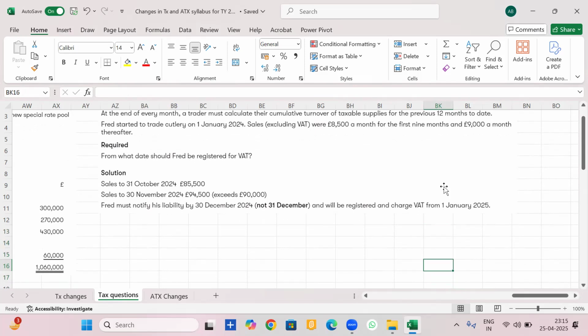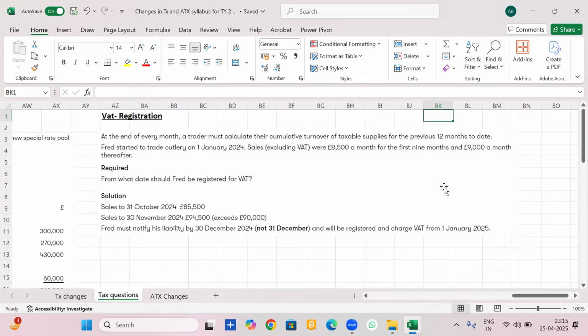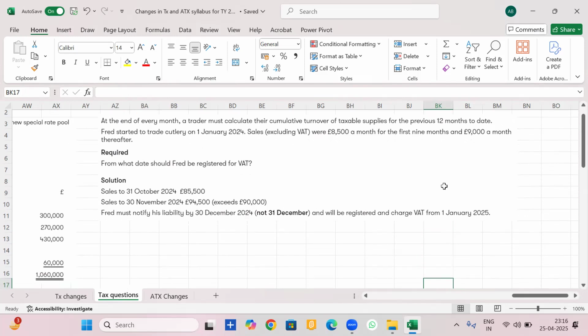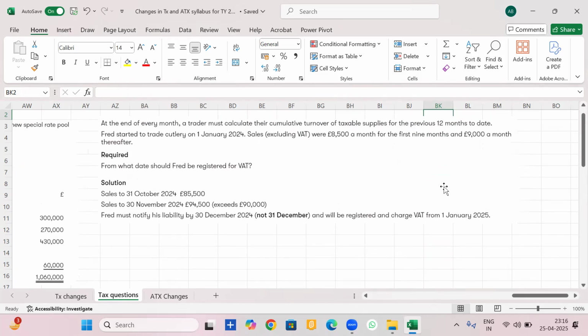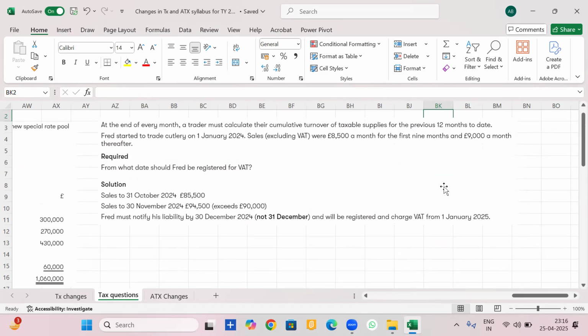Since it is exceeding 90,000, he will be required to register for VAT with HMRC under HMRC rules. Now let's just have a quick look at what will be the date of registration. So in this case, the date of registration will be 1st November 25, and the balance rules we will discuss in the VAT chapter.